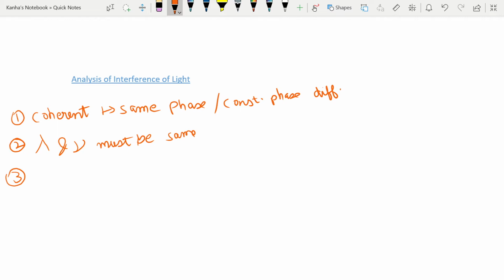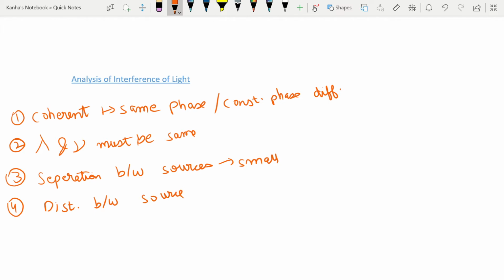The next point says that the separation between the two coherent sources must be small. Separation between sources is small. Also, the distance of the screen from the two sources should be small. So the distance between source and screen should be small.